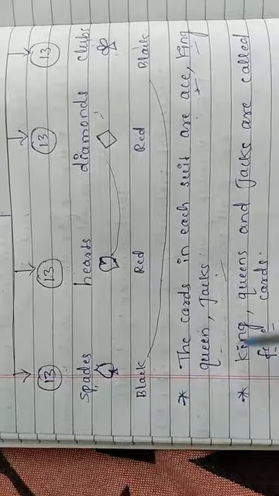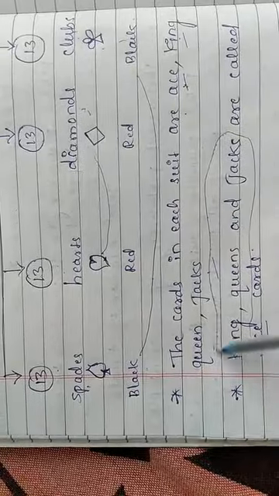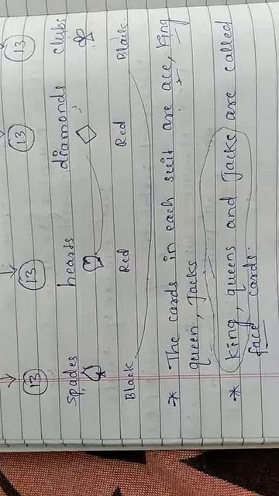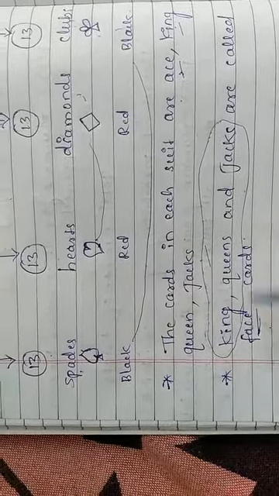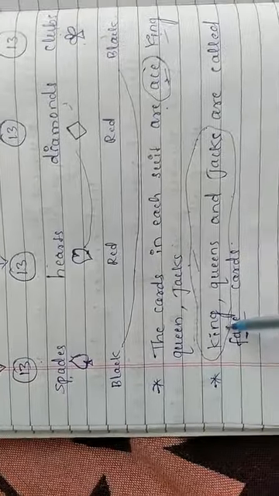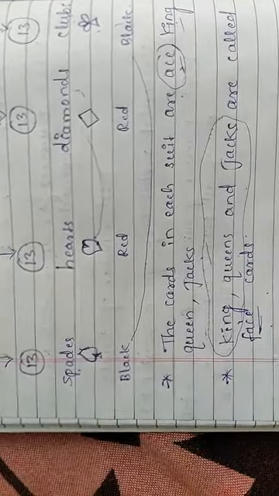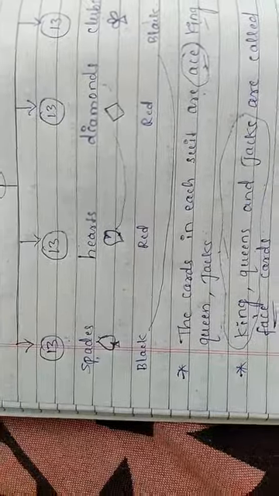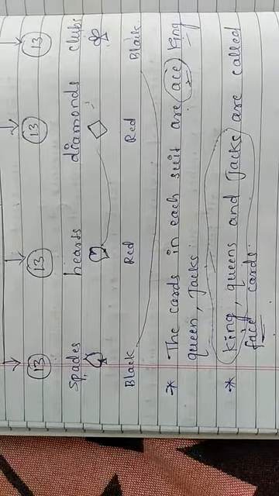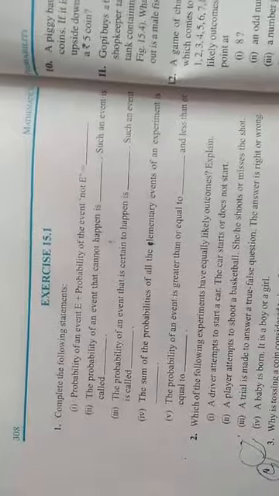So here next point, king, queen and jack. See what the particular name of these is. King, queen and jack are called face cards. What will these 3 cards be called? They are face cards, and the ace is already one card there. Now kings, queens and jacks are called face cards. Remember, children, these points are very important. Then while you are going to solve examples, if you know such points, we can easily find the probability based on the questions. I hope it is clear for you. So see the next, exercise number 15.1.